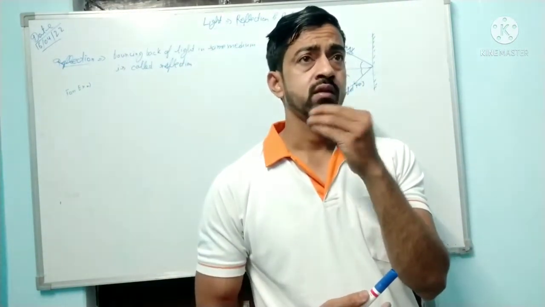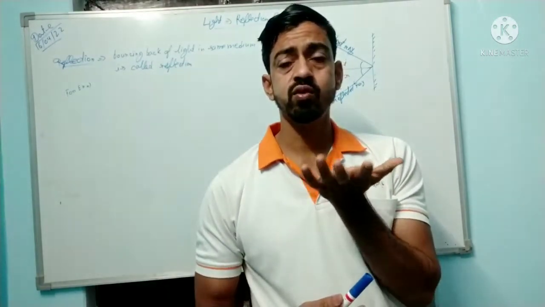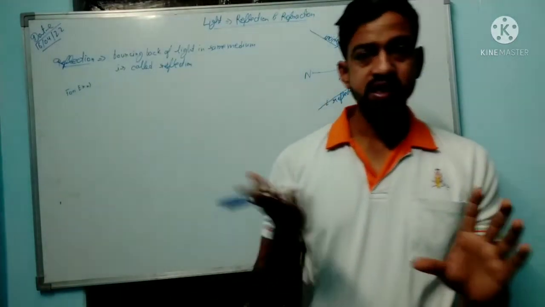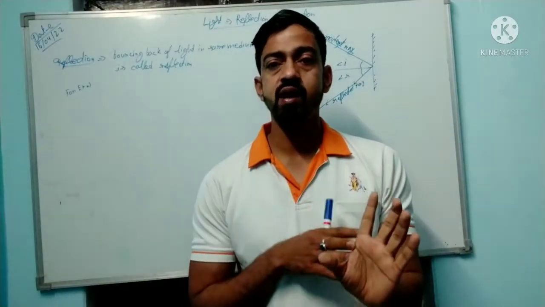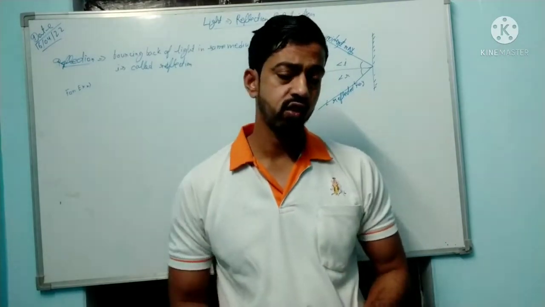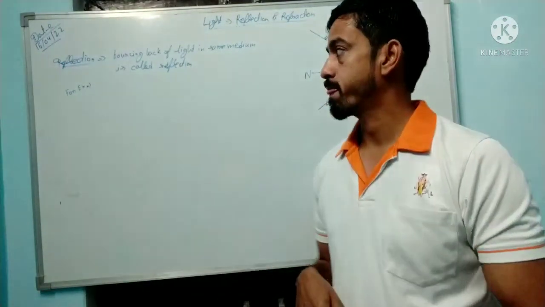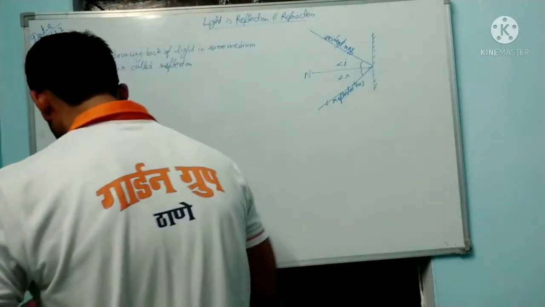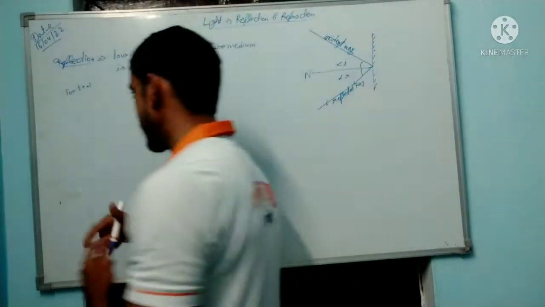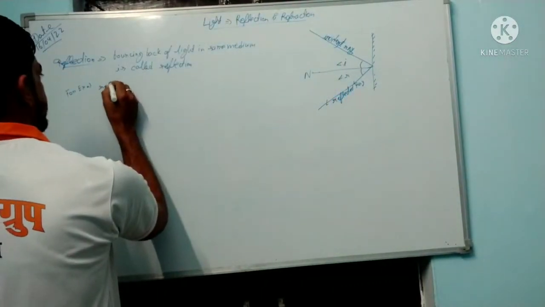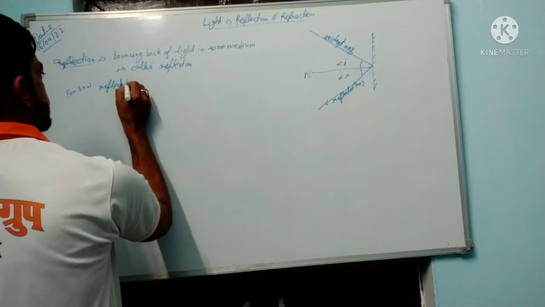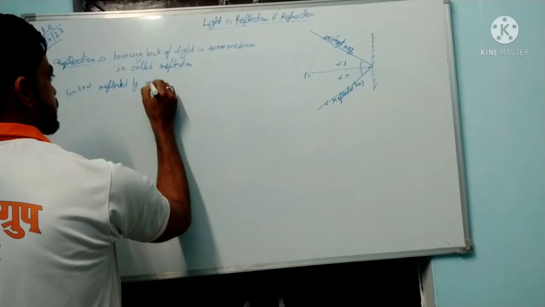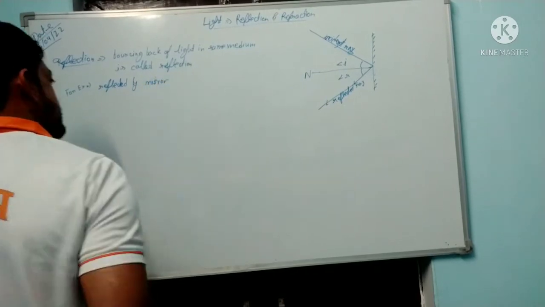All objects which are shiny, smooth and polished, like a mirror, reflect the light and bounce it back in the same medium; this is called regular reflection. So for example, reflection by a medium like a mirror is the best example of reflection.